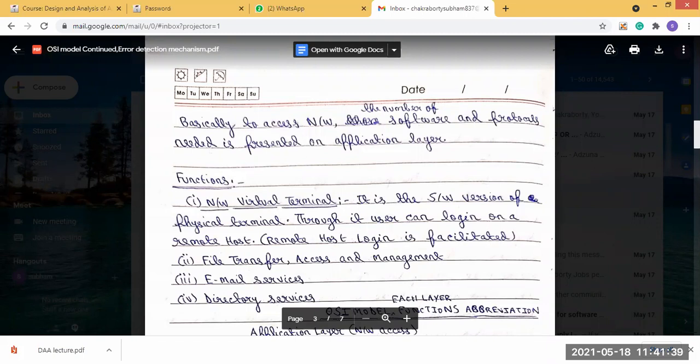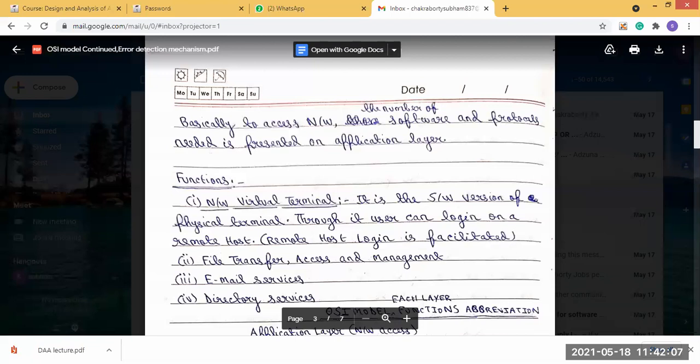There are four functions. Network virtual terminal is the software version of a physical terminal, through which the user can log in on a remote host. Then file transfer, access and management, email services, and directory services.